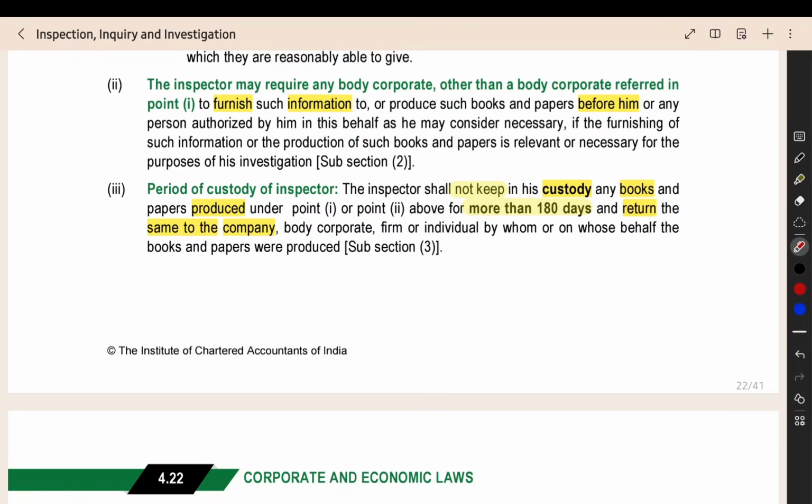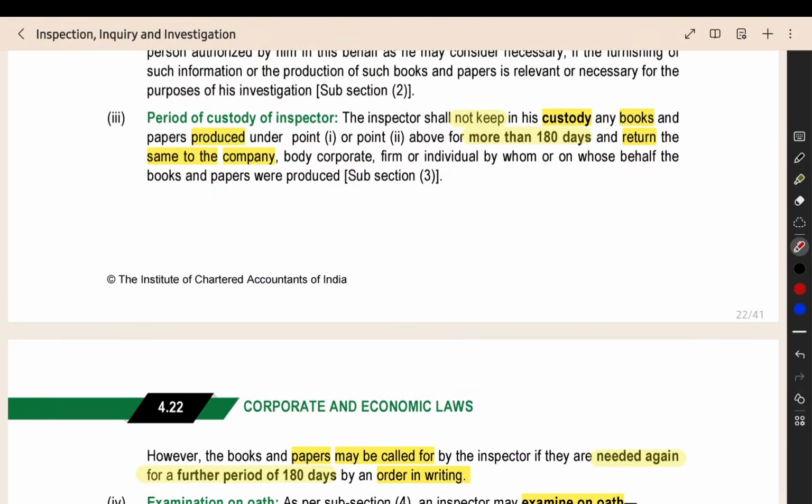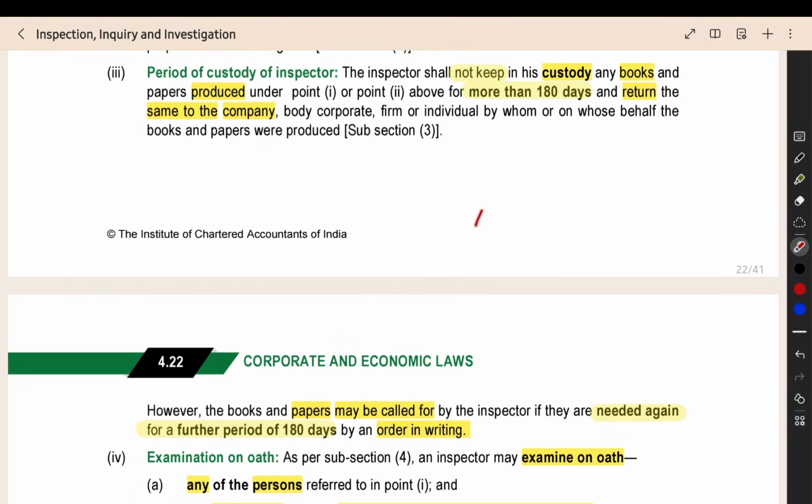After that he will keep it in his custody for a period of 180 days. Maximum 180 days only they can keep it under their custody. After that they have to return it to the company. After returning, again if they want, again they can get it for another 180 days. But when they are asking again, they have to give an order in writing, which we saw already in the SFIO.